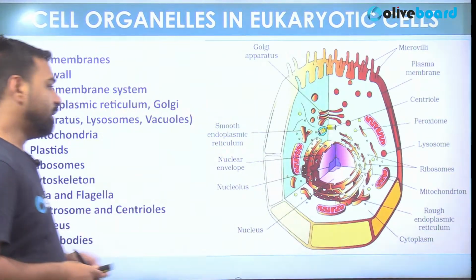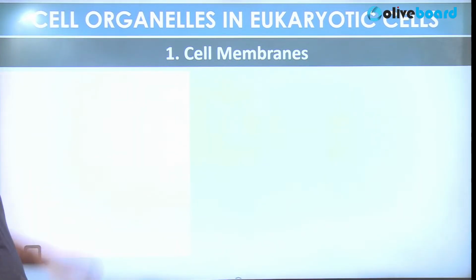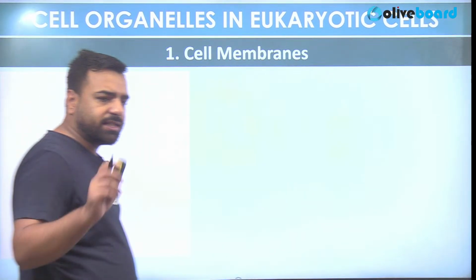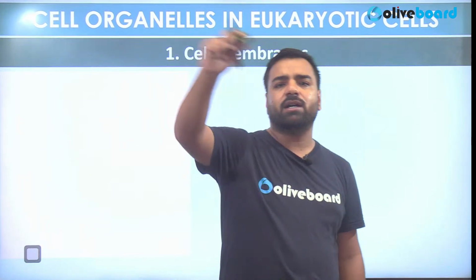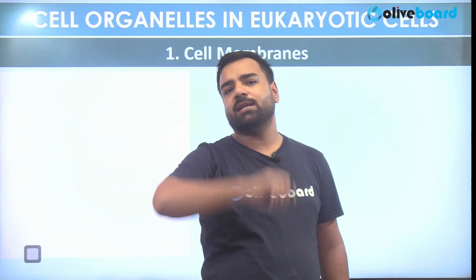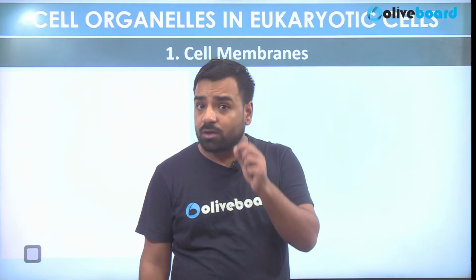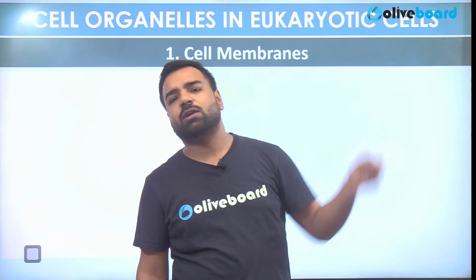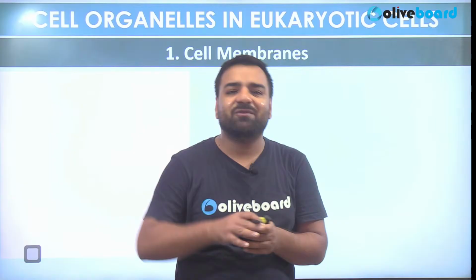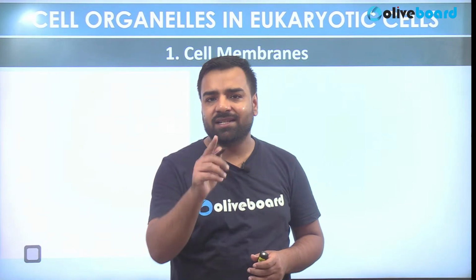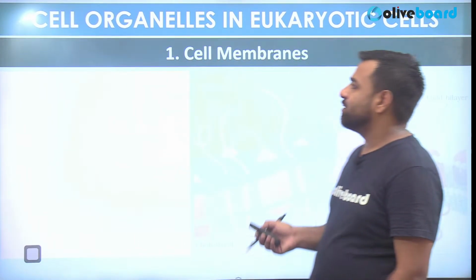Okay. Now, first of all, what are cell membranes? So cell membranes are the outermost part of the cell in the animal cell. Is it present in the plant cell? Yeah, obviously. It's also there in the plant cell, but that's not the outermost part, because in the plant cell we have one more layer, and that's known as cell wall. Okay, so just have a look.